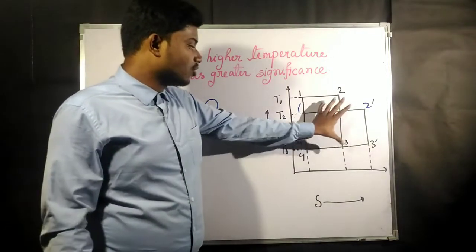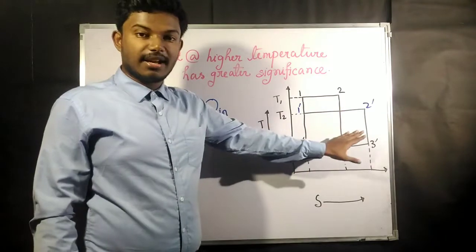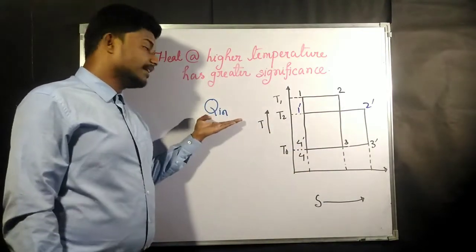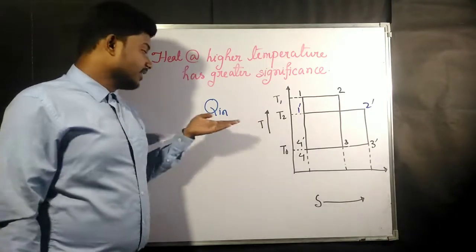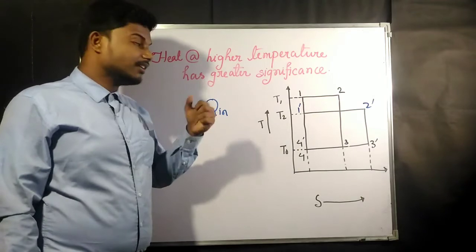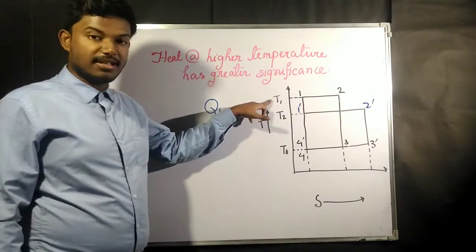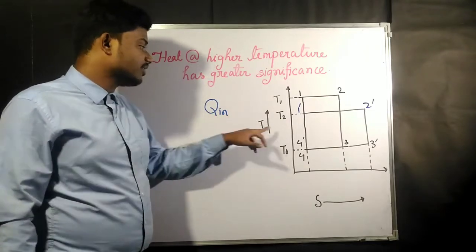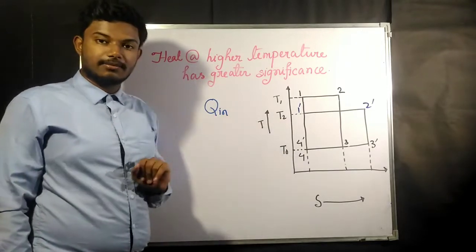That's why I have drawn the diagram like this, in rectangular version. Suppose you want to give the same amount of heat in a Carnot cycle, and in one engine you give that heat at T1 temperature, and in another engine you give the same amount of heat at T2 temperature.